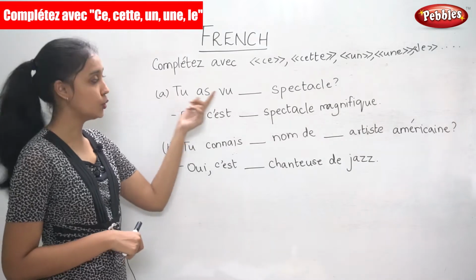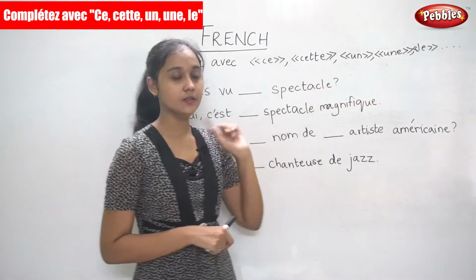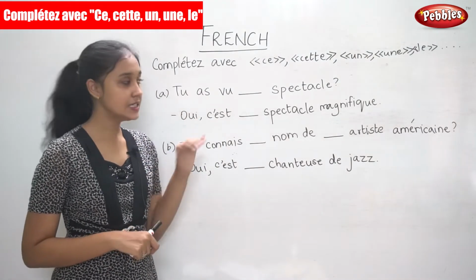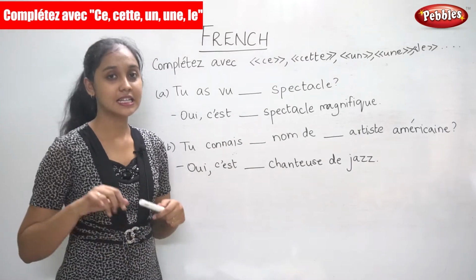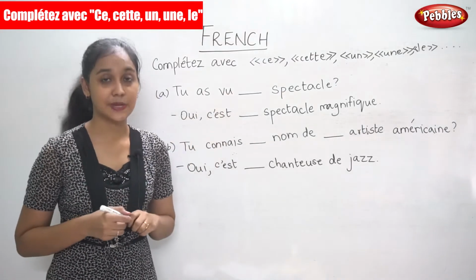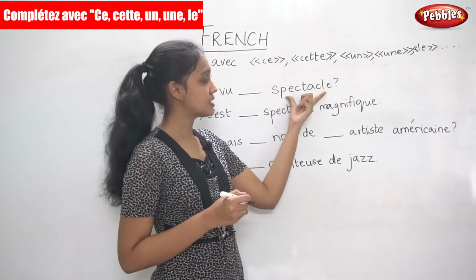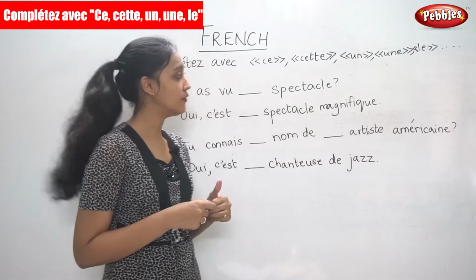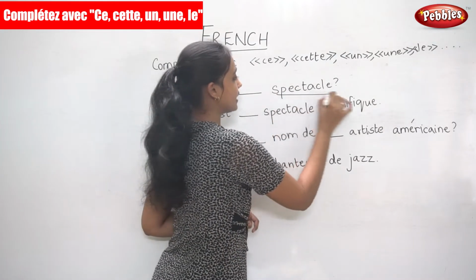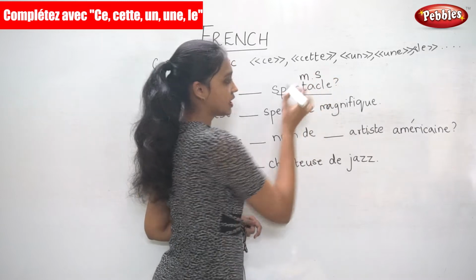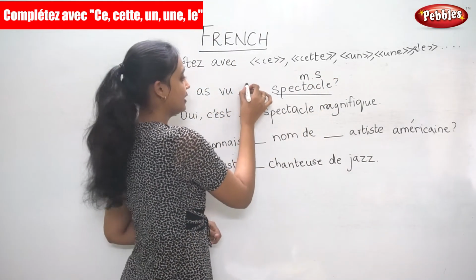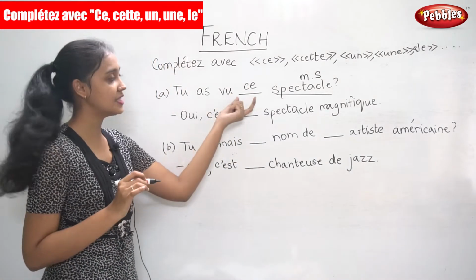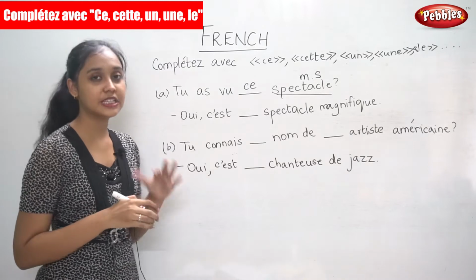Tu as vu dash spectacle? Now in this case they are asking about some particular spectacle. So this, you have seen this spectacle. Now you need to see for the noun whether it is masculine or feminine. So this noun is in the masculine singular form. So we write ce, because in this sentence we need a demonstrative adjective. They are asking about something in particular.